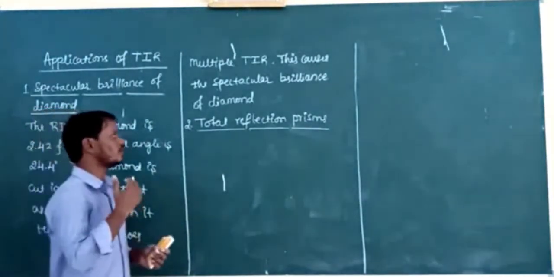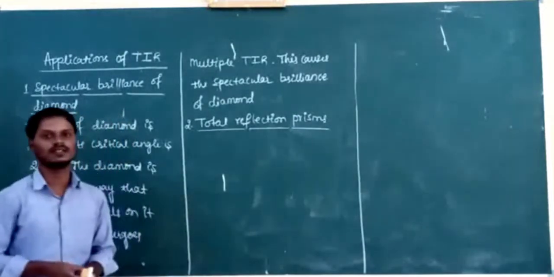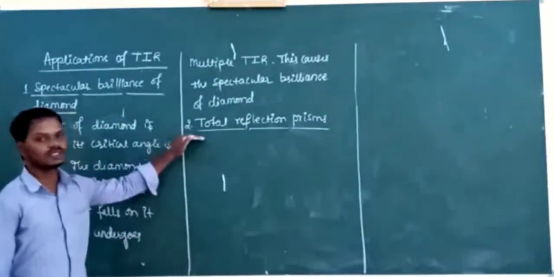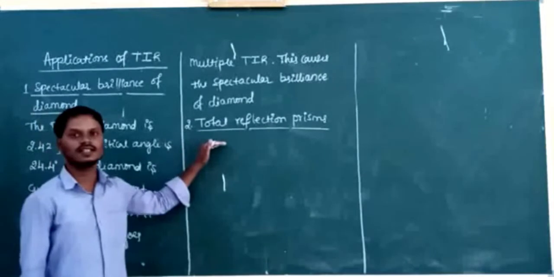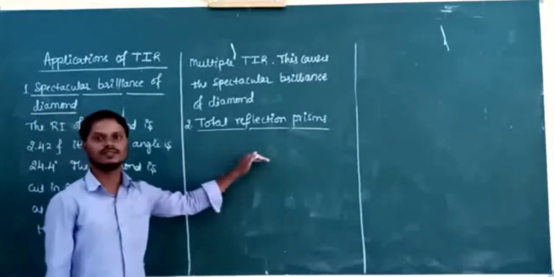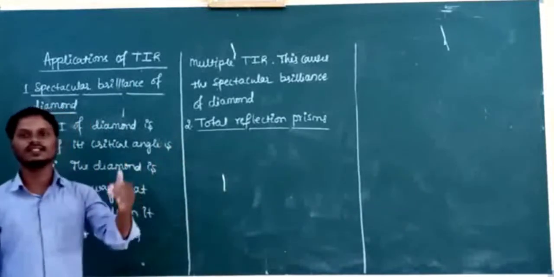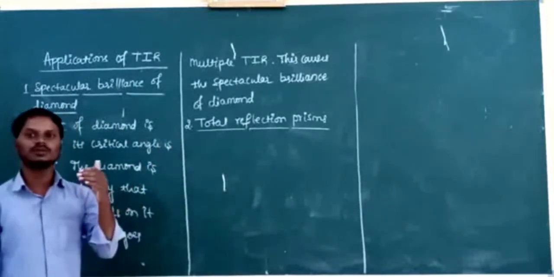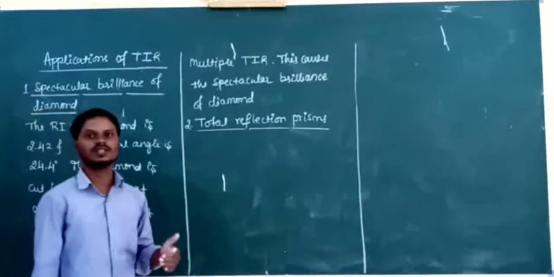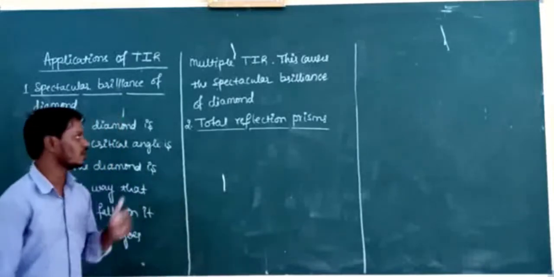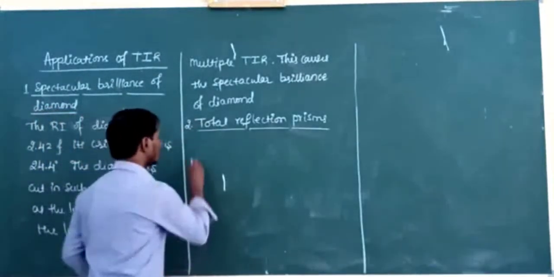Then what are the total reflection prisms? The total reflection prisms are isosceles right-angled prisms, which are used to bend the incident light by 90 degrees, 180 degrees, or to get the erect image of an inverted object.